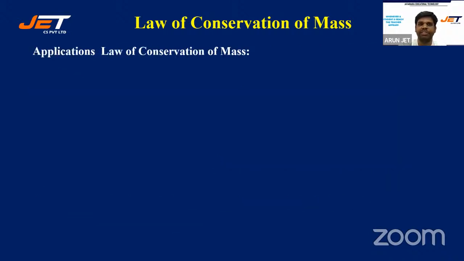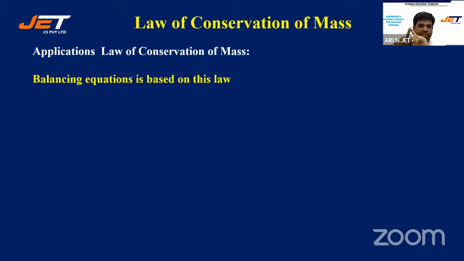All right, let's look at some applications of the law of conservation of mass. Balancing of equations, which you learn in chemistry, is based on this law. We say reactants and products. The total mass of all the reactants should be equal to the total mass of all the products, summing the masses of all the products. So that is what the law of conservation of mass says.